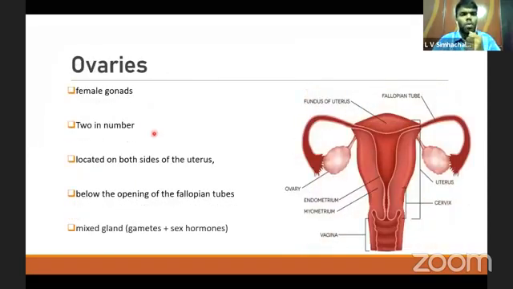And coming to the ovaries, they are the female gonads, which correspond to the testes in males. Ovaries are two in number, located on both sides of the uterus, below the opening of the fallopian tubes. These are the fallopian tubes. Just behind the opening of the fallopian tube, these ovaries are located. They are mixed glands because they release gametes, that is the ovum or egg, and sex hormones like progesterone and estrogen.